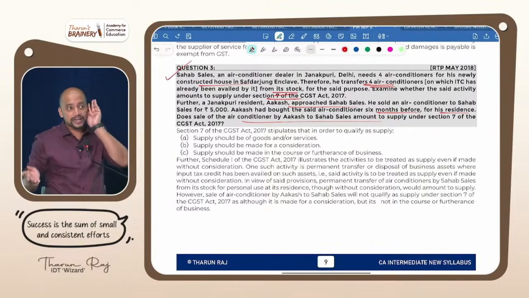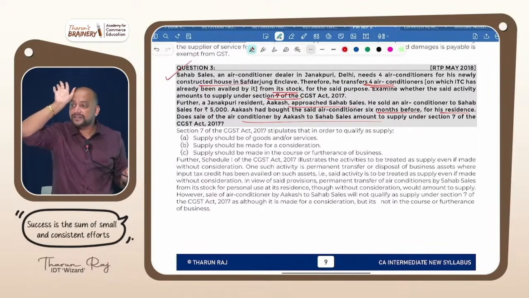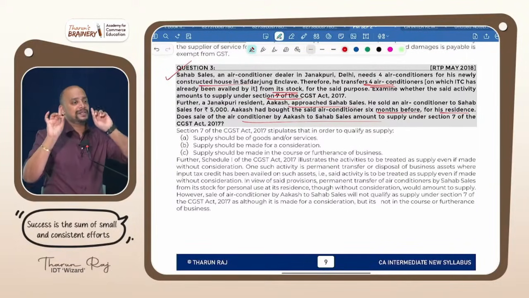For his house he is taking. Who? That particular Shahab Sales. It is treated as supply under 7.1c because the disposal of business asset may or may not be in the course or furtherance of business, but it will become supply under 7.1c.